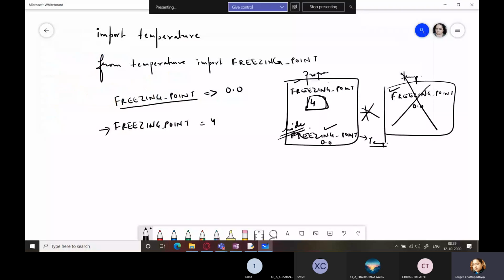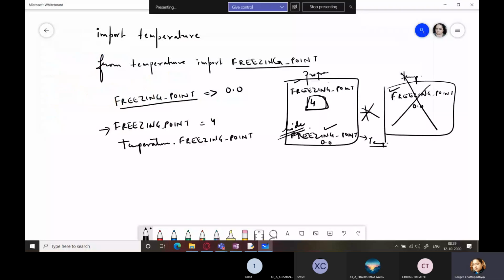So whenever you want to refer to this one, if now your program has one freezing point and the object freezing point which you have imported from the module carries the same name as the one in your program, when this kind of situation happens and you want to refer to the module's freezing point, you have to write it like this: temperature dot freezing point. Understood this? So you have to do it this way.